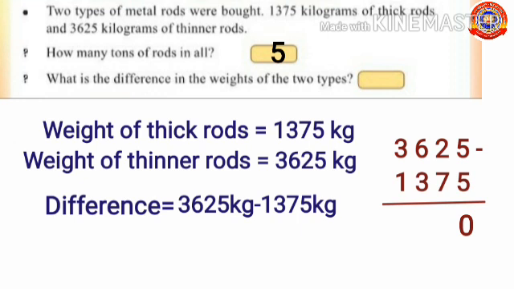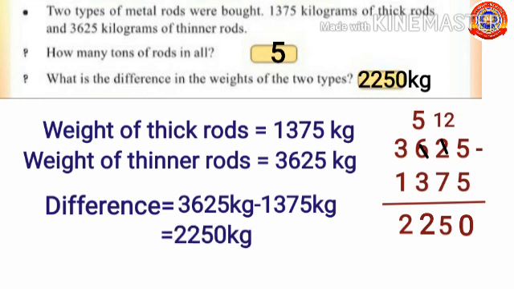We can't subtract 7 from 2, so borrow 1 from 6. 2 becomes 12 and 6 becomes 5. 12 minus 7, 5. 5 minus 3, 2. 3 minus 1, 2. 2250. What's the difference in the weights of the two types? 2250 kilogram.